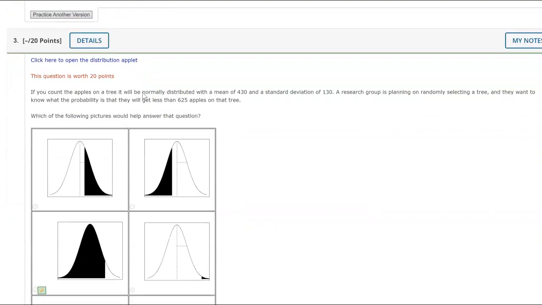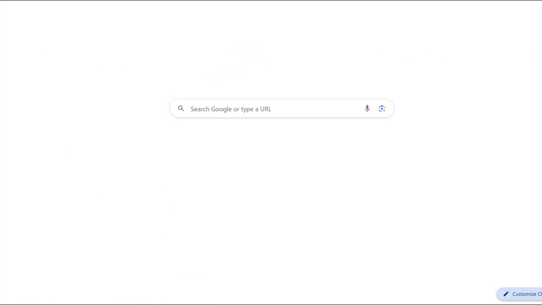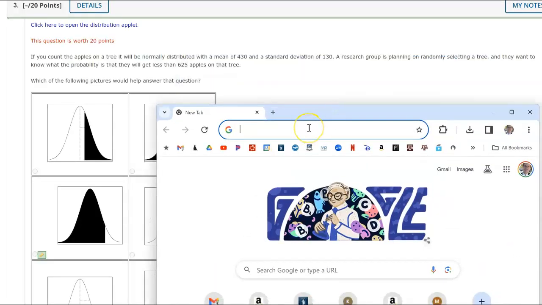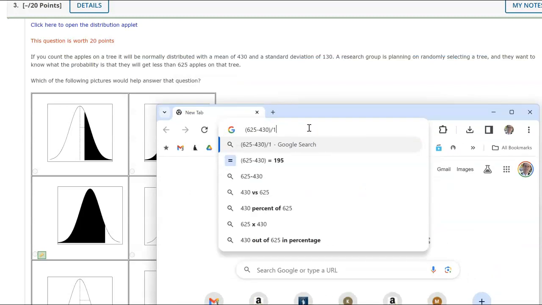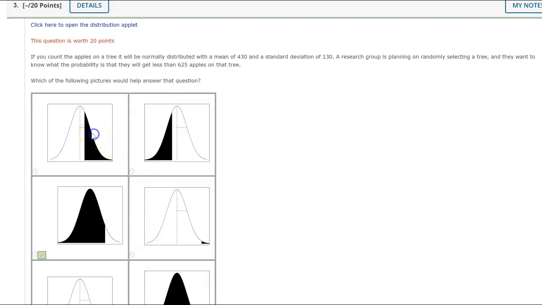You count the apples on a tree, normally distributed. The mean is 430, standard deviation is 130. A research group is going to select a tree. They want to know the probability they will get less than 625 apples. So I'm going to do 625 minus 430. Let's actually see if I can do this. Parentheses, 625 minus 430, divided by standard deviation of 130, is 1.5. So I'm looking for a graph that has a z-score at 1.5.